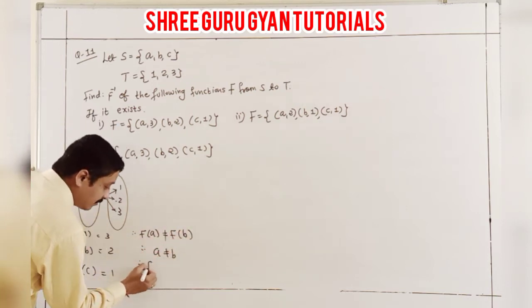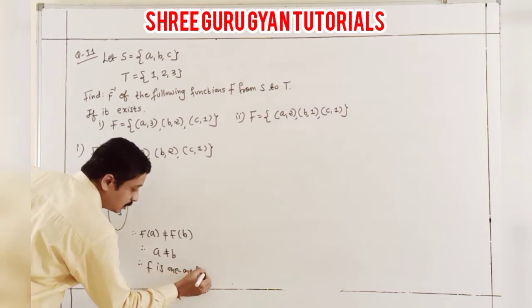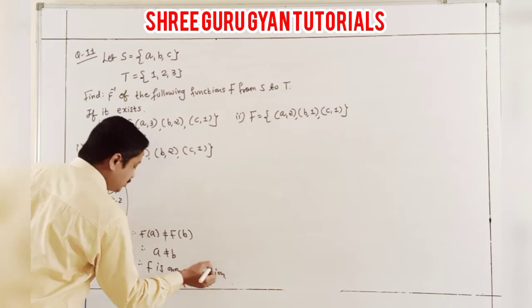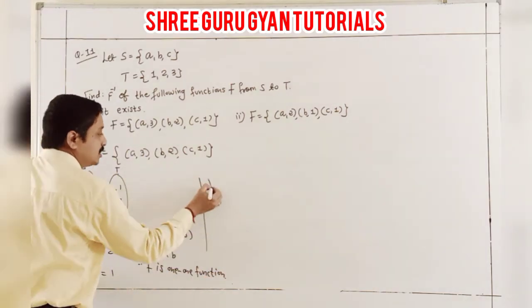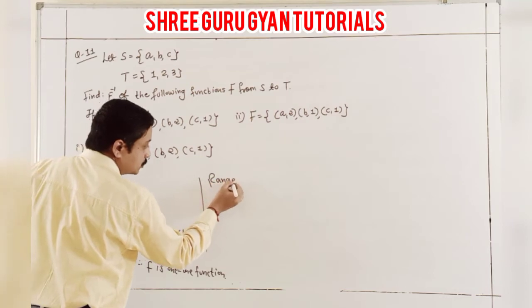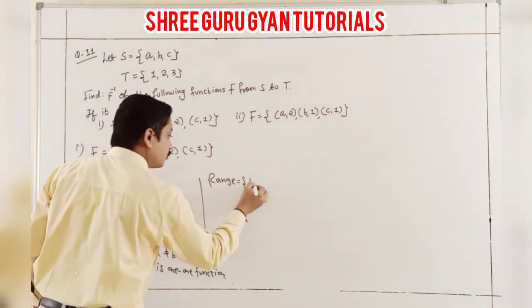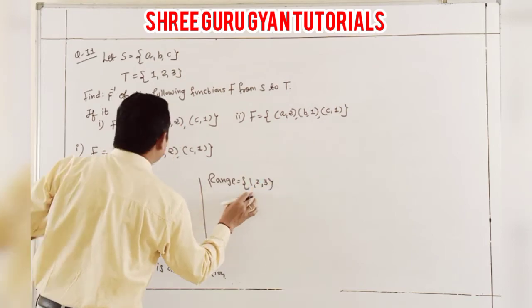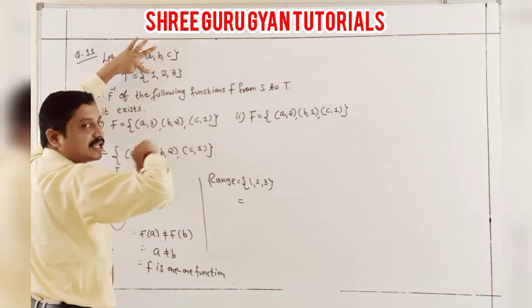So F is what? A one-to-one function. Also, according to the drawing, you can check it is uniquely associated. And what is the range? Students, my range is 1, 2, 3. And again to recall, it is your codomain, because the function is from S to T.